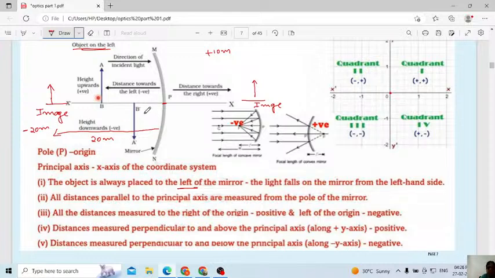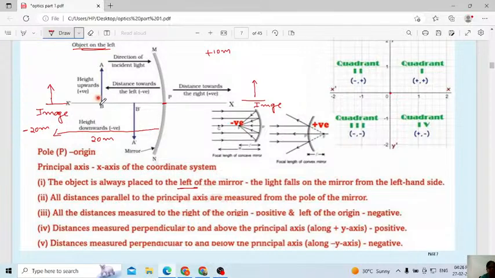That is a very important thing. Then next one: the distance measured perpendicular above the principal axis along the y-axis is positive. Next one: the distance measured perpendicular below the principal axis along the y-axis is negative. Better not to memorize these two. Better remember with the help of the diagram. It will be easy for you.